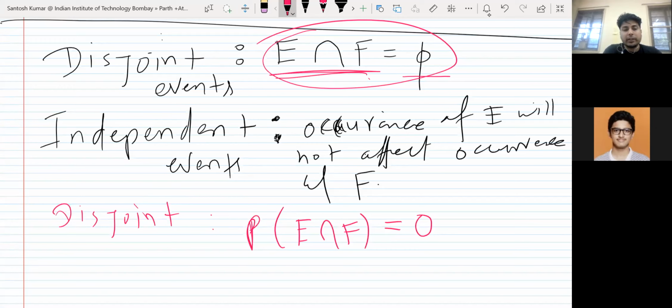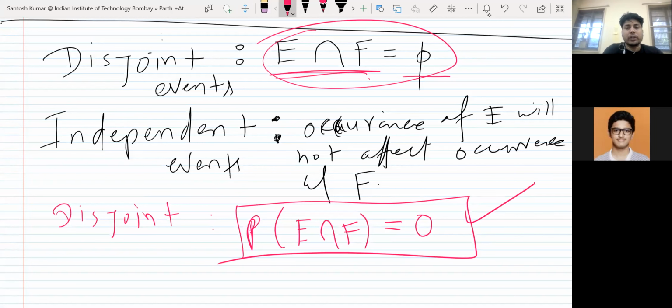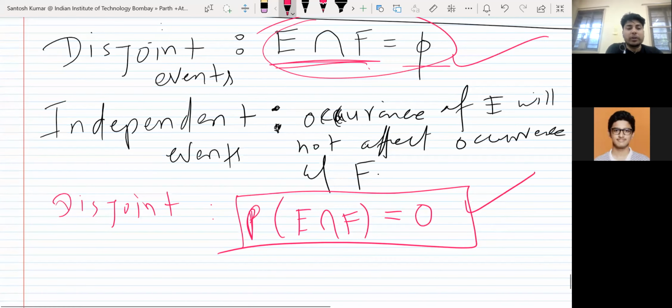Just remember this definition. Both are equivalent. And what is the meaning of independent in probability sense?